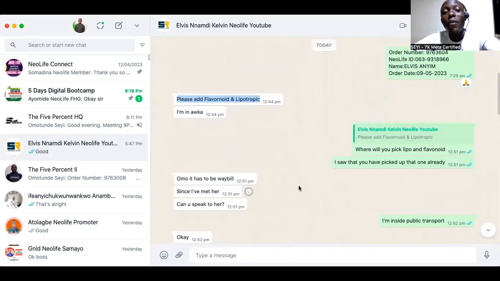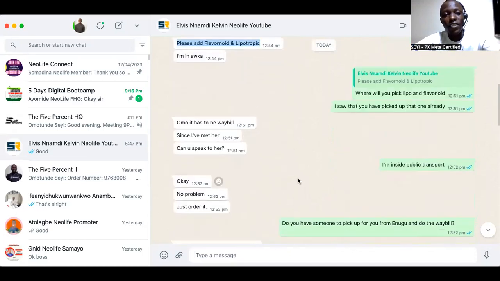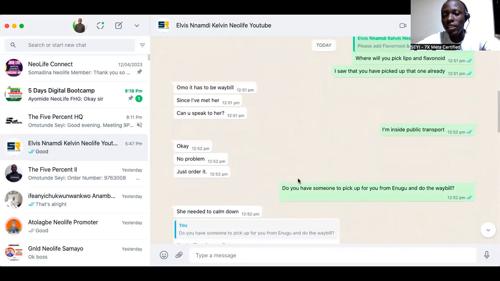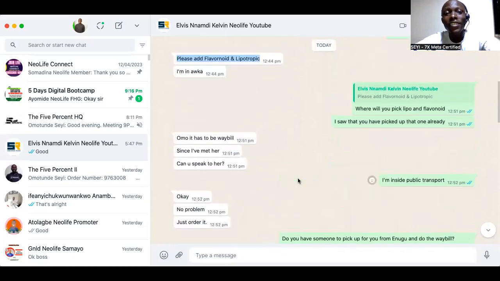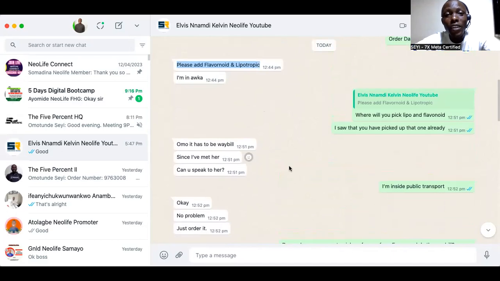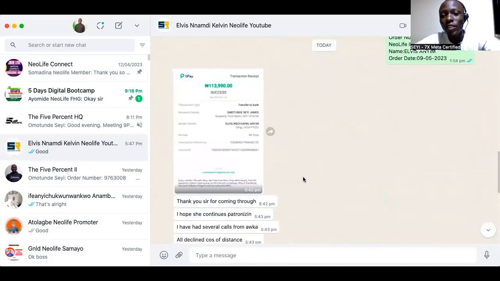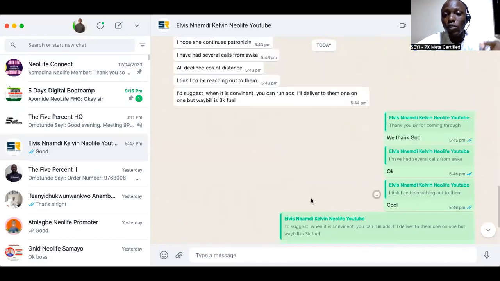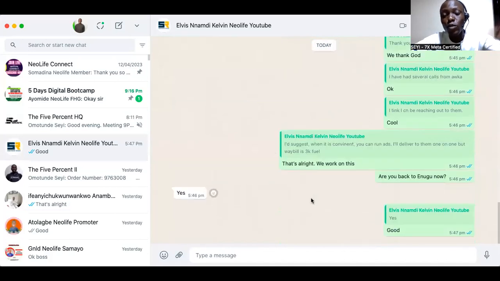I was in public transport because I went to somewhere very far, like somewhere that would take me 8 hours. Inside the public transport, I placed an order for these 2 and still sent it for them to pick up and send back straight from Enugu to Oka.